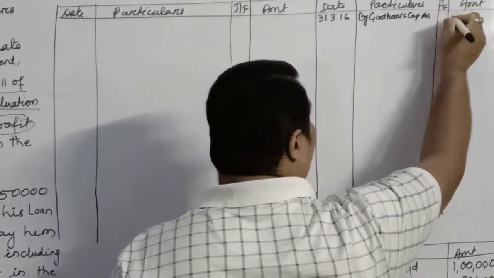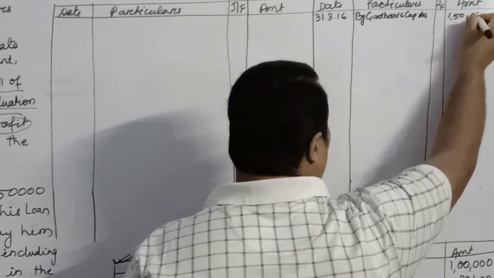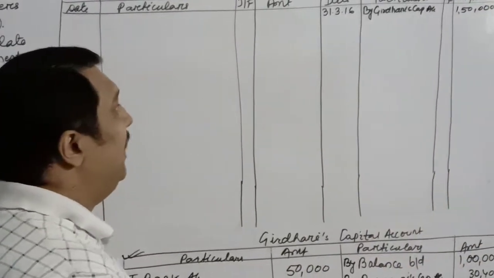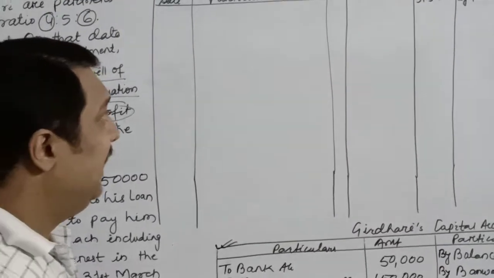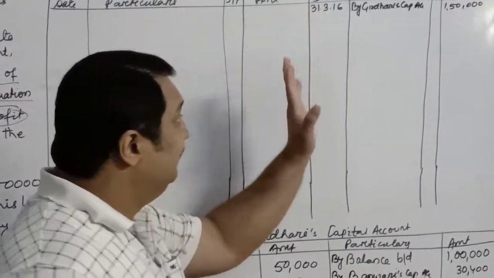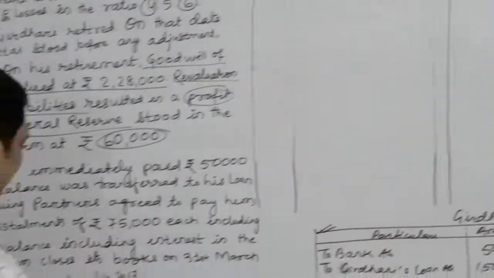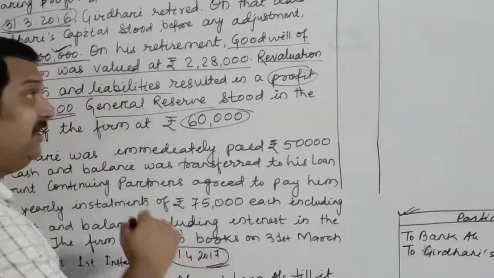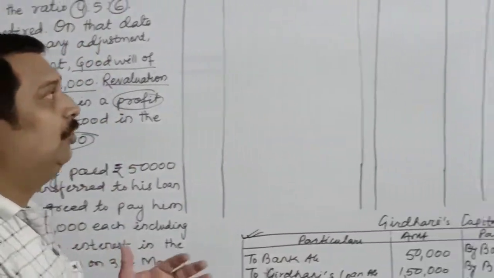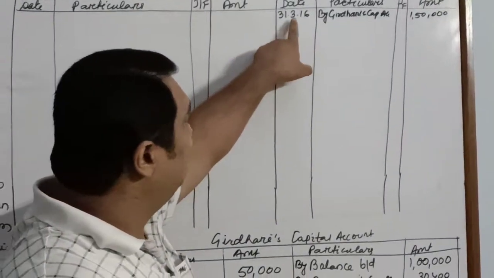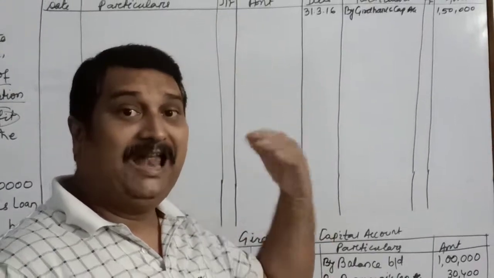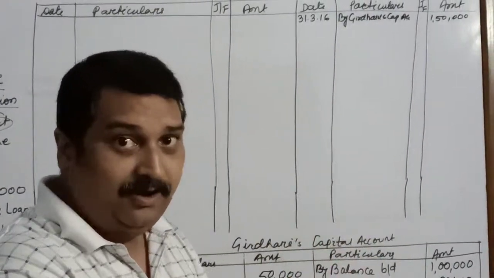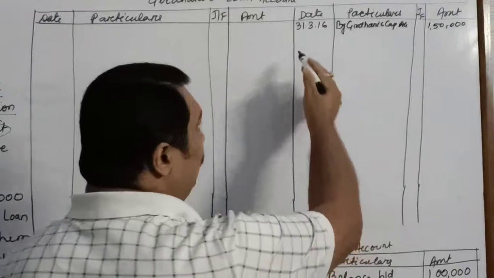capital account 1,50,000. Children, what you have to keep in mind is that you have already paid him on this particular date and this is the end of the year. The next installment is to be paid on 1st April 2017. So this is the end of the year. We cannot continue from here itself.